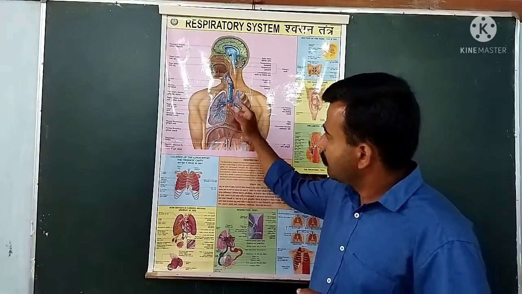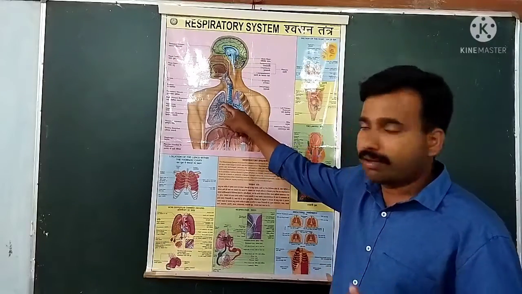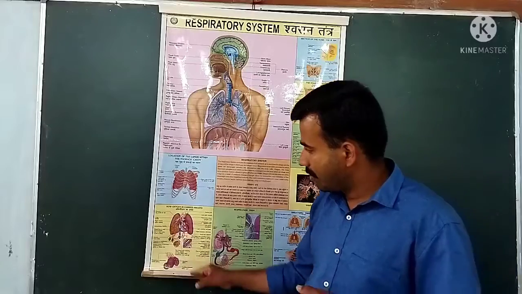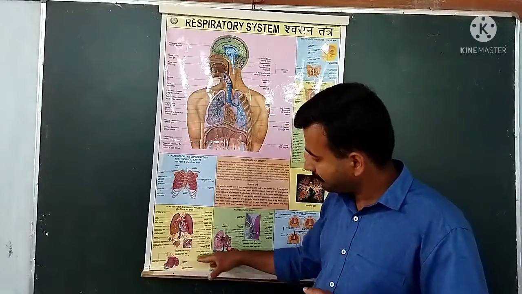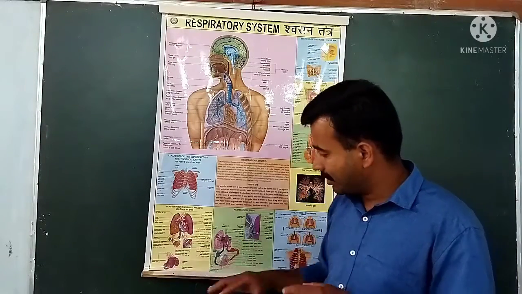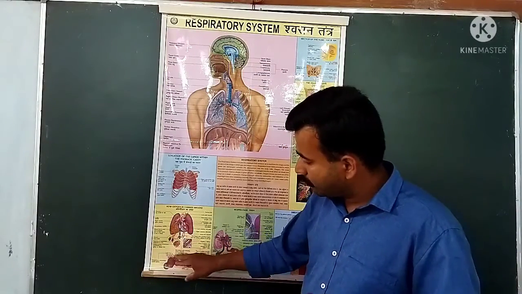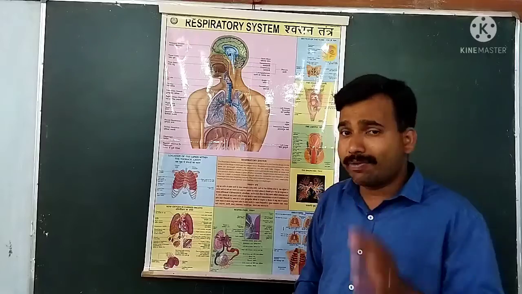Soon after entering the right or left lung, the bronchi divide into structures called alveoli. A large number of alveoli collected together form an alveolar sac.